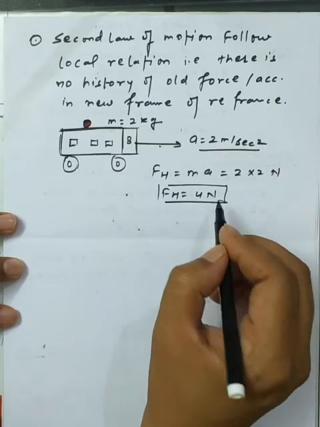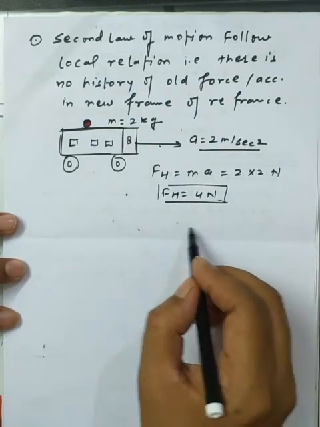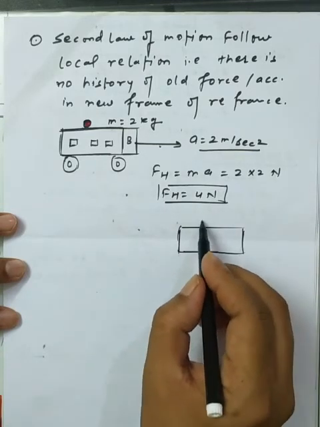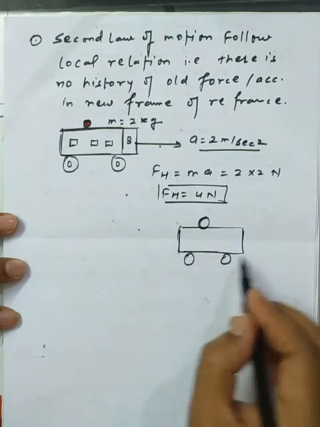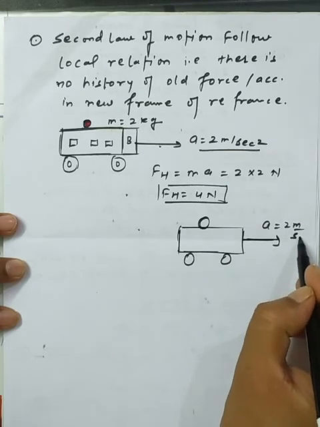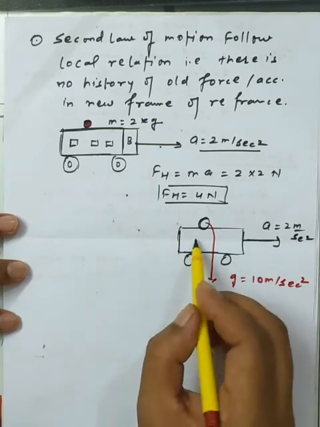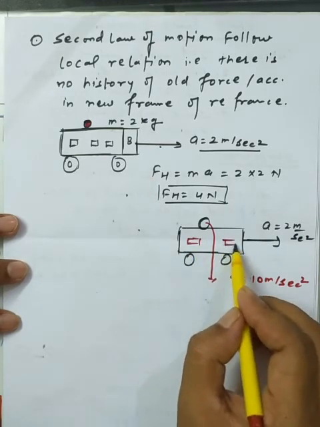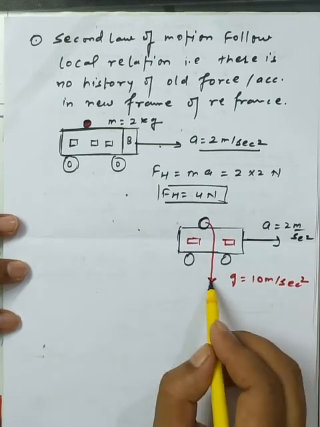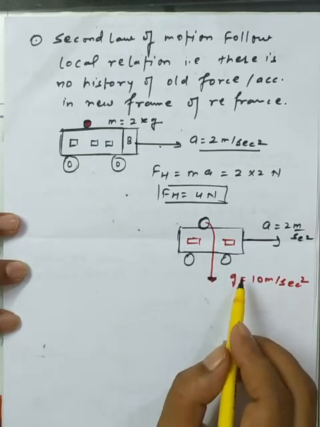Now we assume a situation in which the bus is reaching another position, and somehow the ball falls downward from the roof of the bus, with the acceleration still 2 meter per second square. During the motion of the bus, suddenly the ball of mass 2 kilogram falls downward and takes itself far away from the frame of reference of the bus.